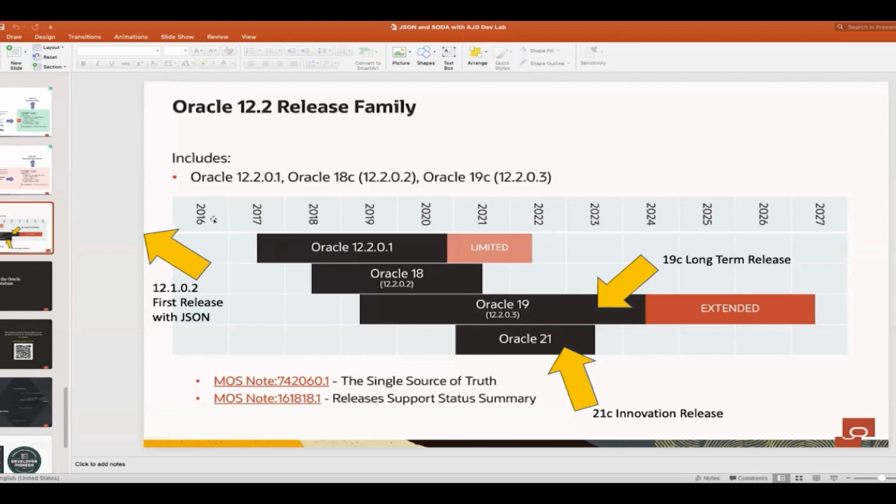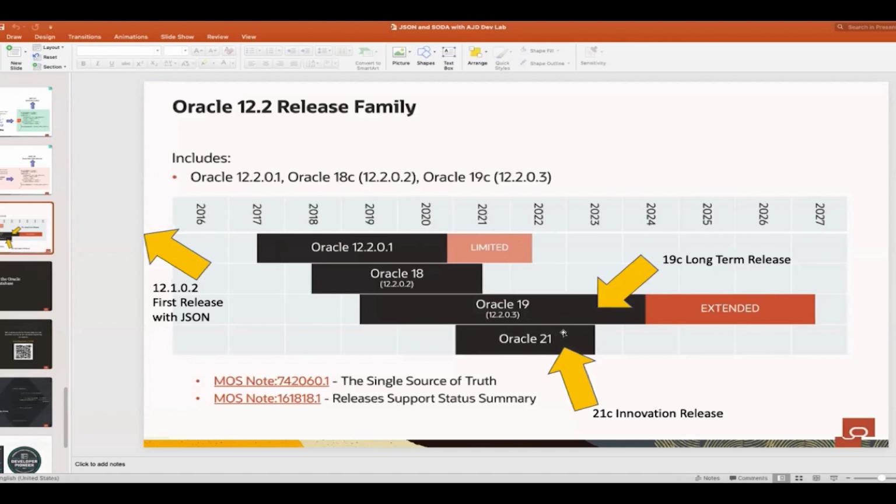12.1, we have some very large customers on 12.1. One of our largest customers started very early and they use 12.1. Totally doable, but there are some limits. Not all the features are there. For example, Data Guide got added later. JSON generation returning LOBs was added later. So you're much better off on 12.2 or on 19c, or in the future on 21c.